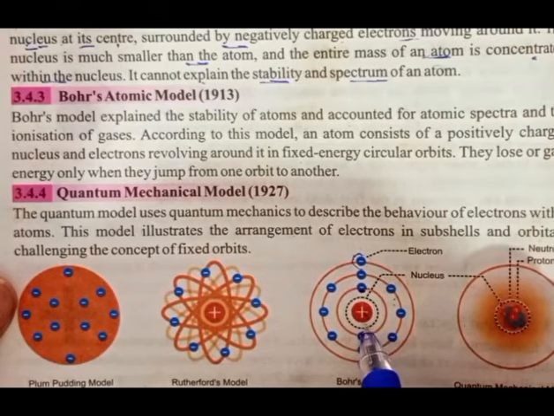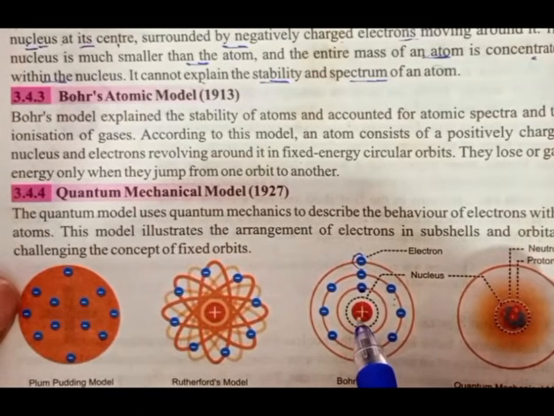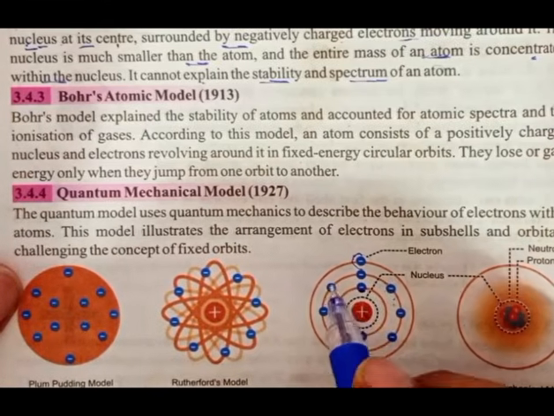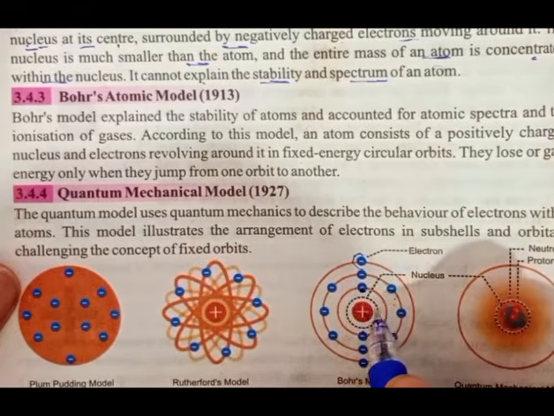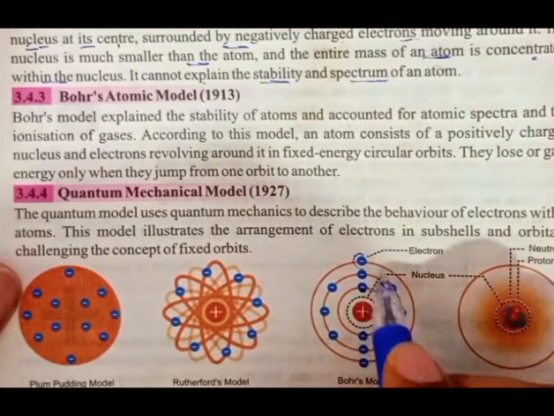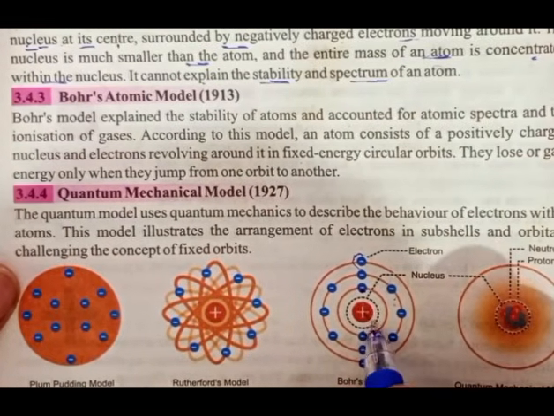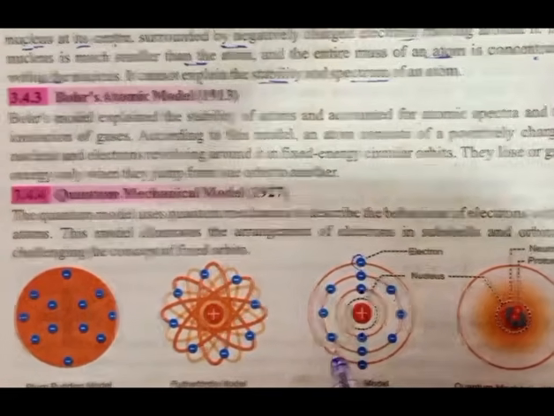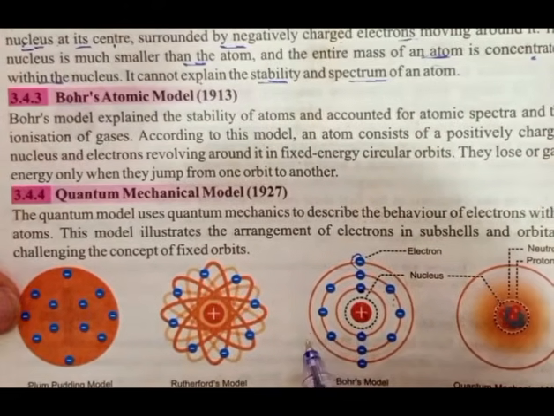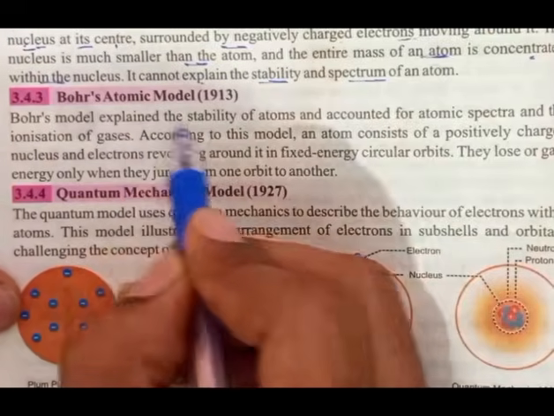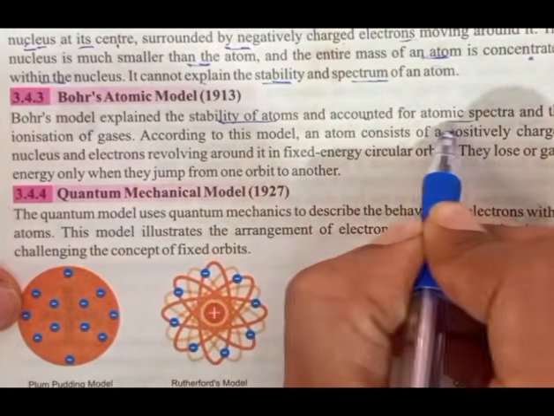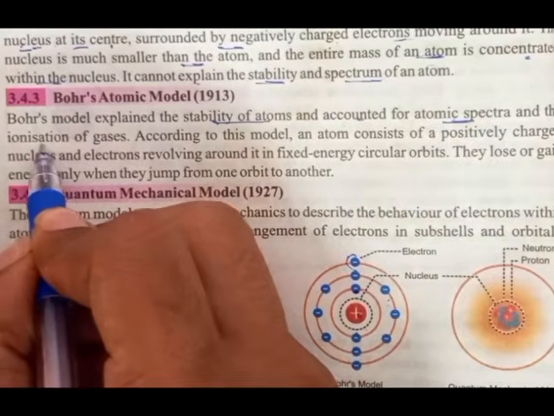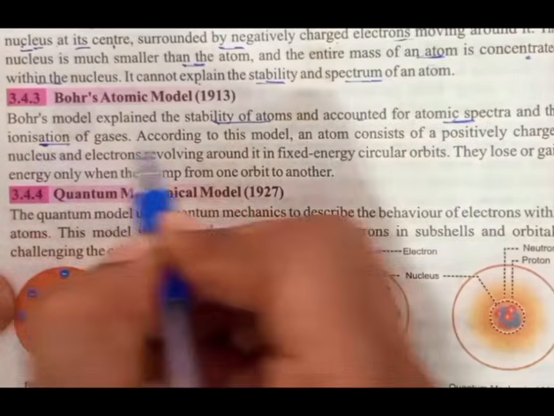In this atomic theory, electrons further from the nucleus have a higher energy level, and electrons near the nucleus have a lower energy level. Bohr's model explains the stability of an atom and accounts for the atomic spectrum and the ionization of gases.